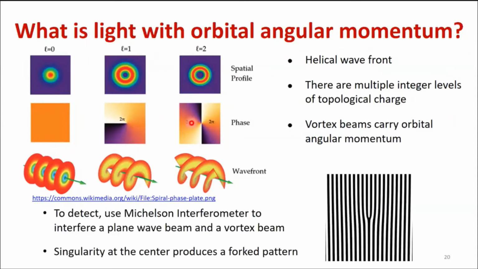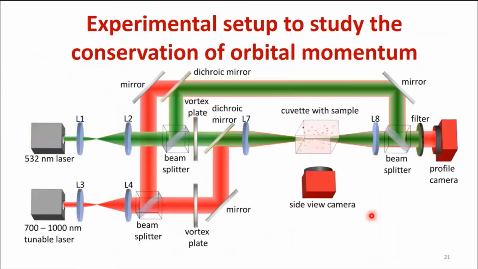To detect vortex beams, we need to use a Michelson interferometer. It is one of the easiest ways to do it. We can interfere a plane wave with a vortex beam, and at the point of singularity, we observe this fork pattern. You can see this extra line. If we see this fork pattern, it implies that we have a singularity and we have orbital angular momentum.